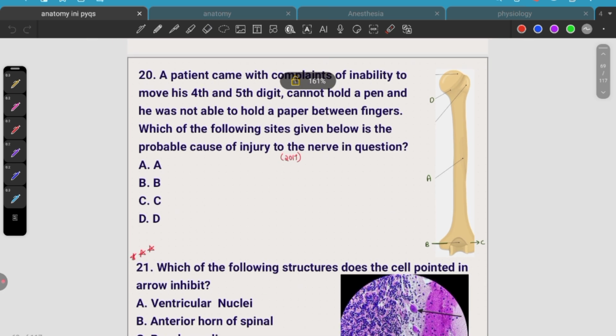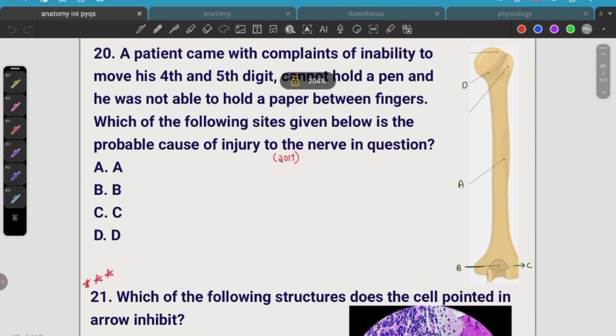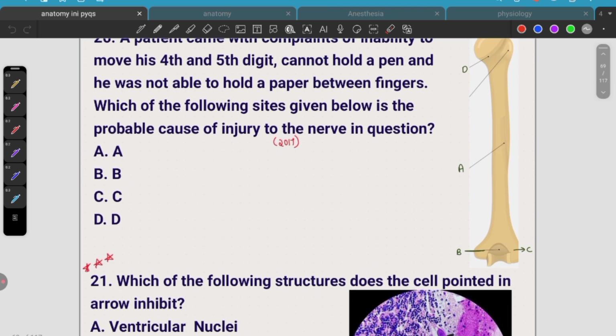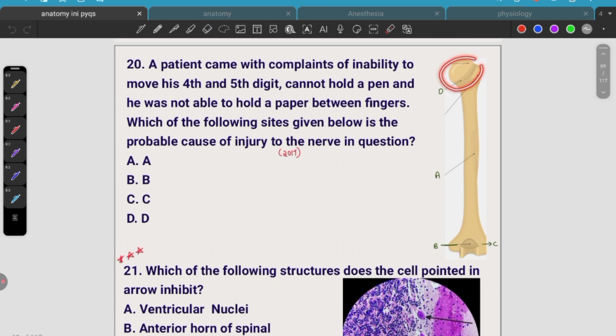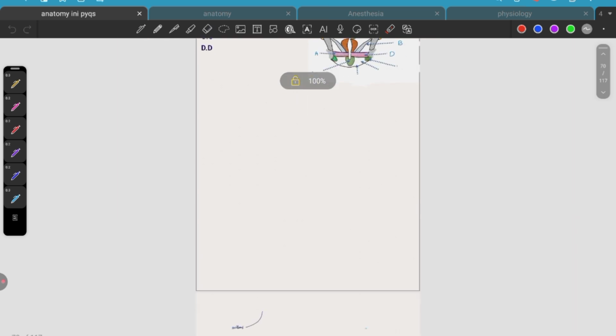So where might be the nerve injury? The most common site of ulnar nerve getting injured is in this bone, that is the medial epicondyle. This is the neck. So this side is the medial side. So answer B. B gets injured more.